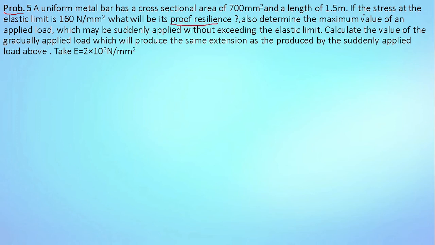Also determine the maximum value of an applied load which may be suddenly applied without exceeding the elastic limit. Calculate the value of gradually applied load which will produce the same extension as produced by the suddenly applied load. Take E is equal to 2 into 10 raised to 5 Newton per mm square.